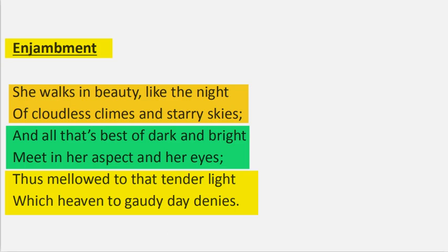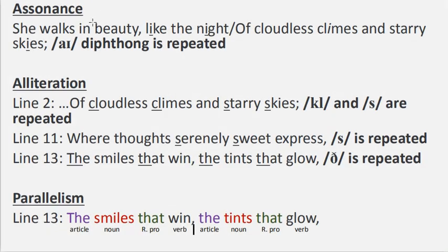Let's go to the next device. Assonance. Assonance is the repetition of the same vowel sound in nearby words. She walks in beauty like the night of cloudless climes and starry skies. In these particular lines, we have the I diphthong repeated. Like, the I diphthong in like, the I diphthong in night, the I diphthong in climes, and also in skies. All of these are examples of assonance, the repetition of the I diphthong.